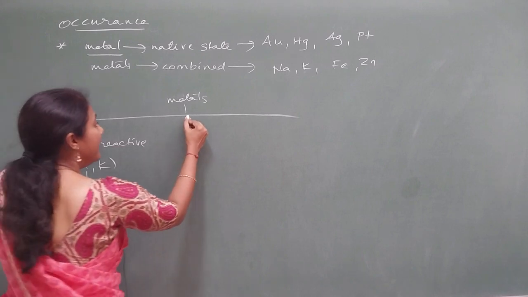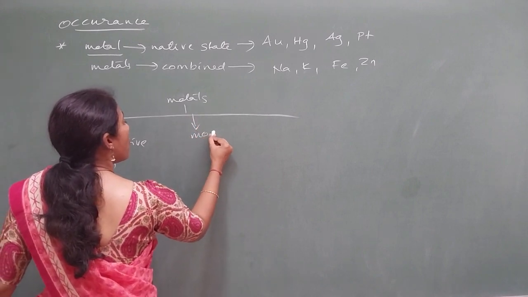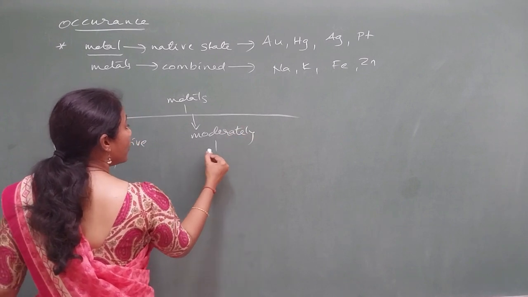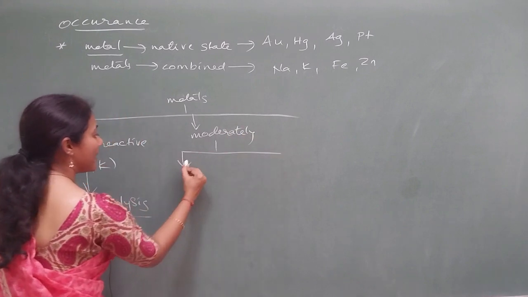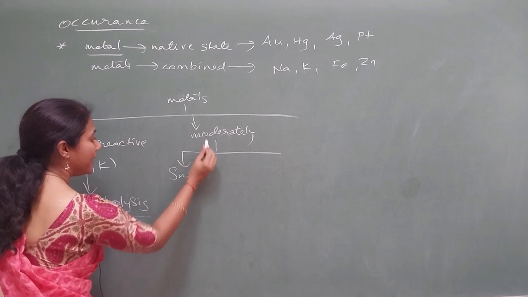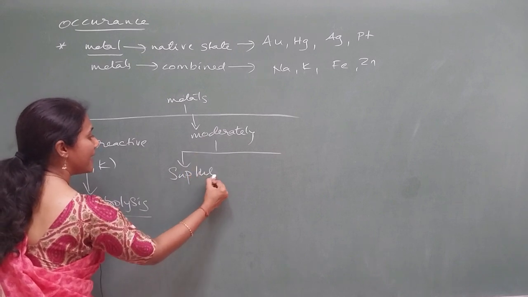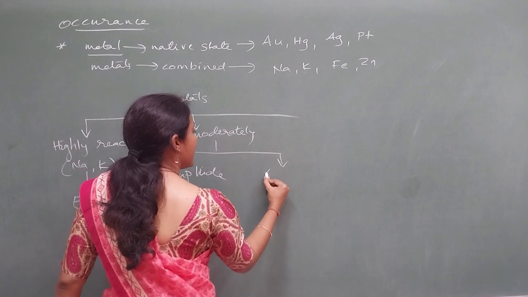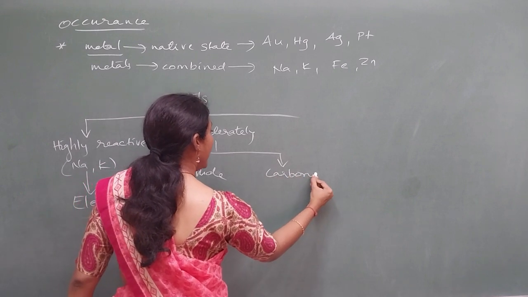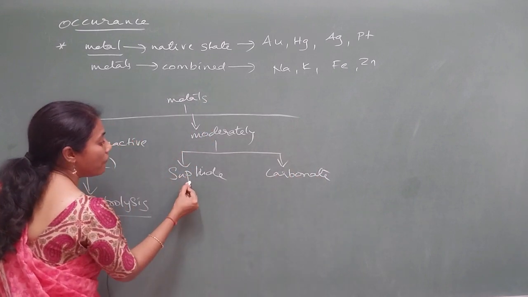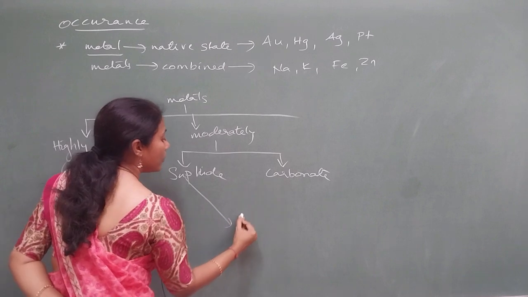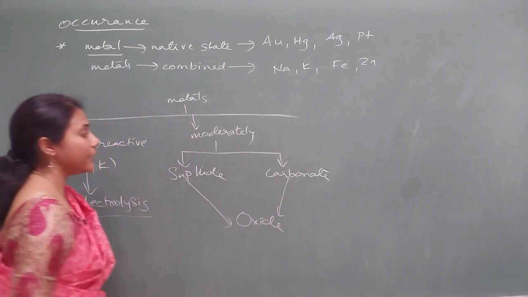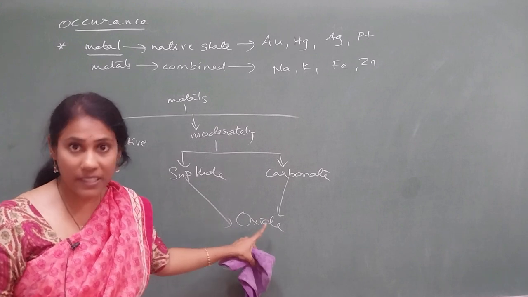And metals which are moderately reactive can either be present as sulfide or as carbonate. Here sulfide is converted to oxide, and carbonate is also converted to oxide as a first step.